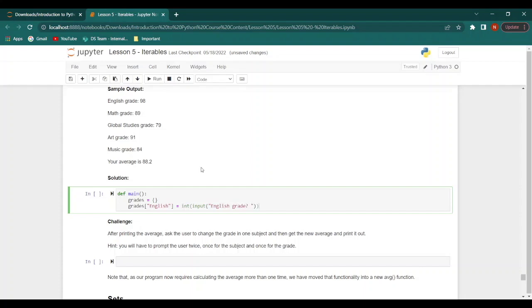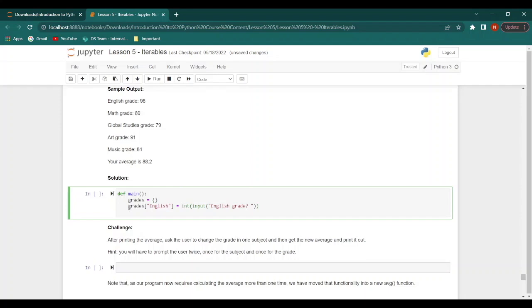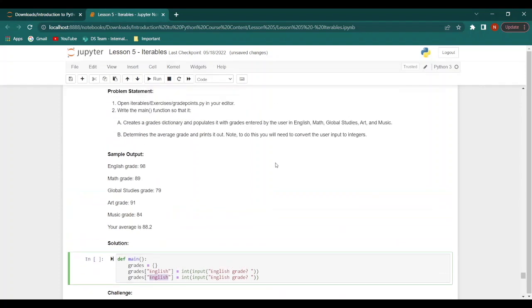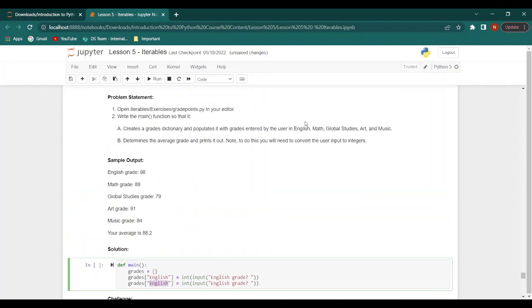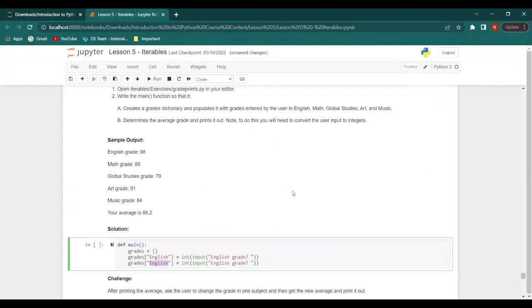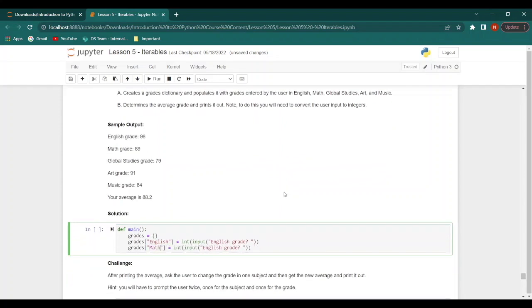English grade. Now we'll do pretty much the same thing, except over here we would put math. So we have English, math, global studies, art, and music. So we'll replace this with math, and we'll replace this with math.